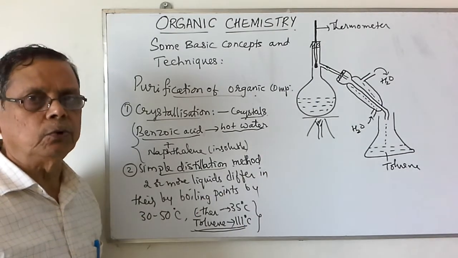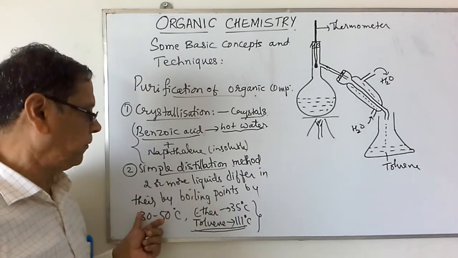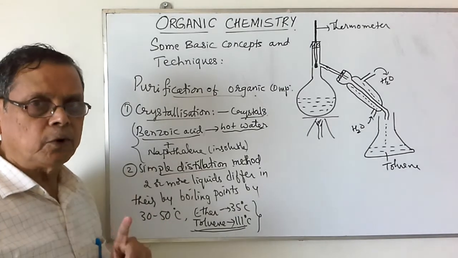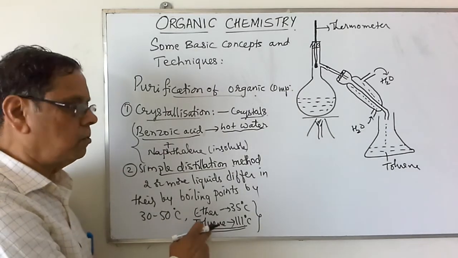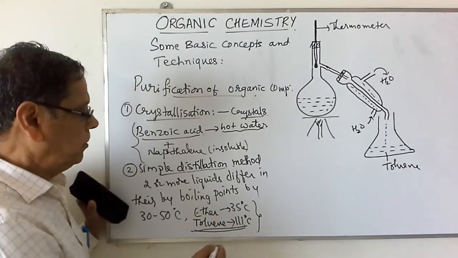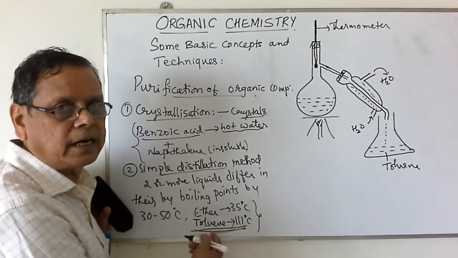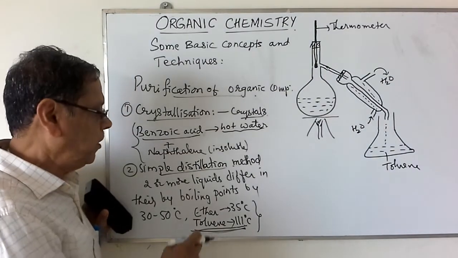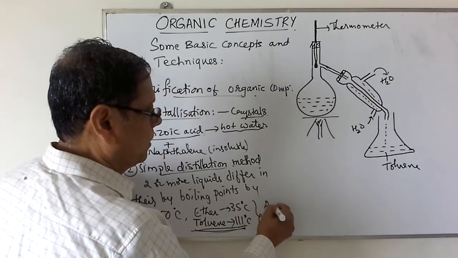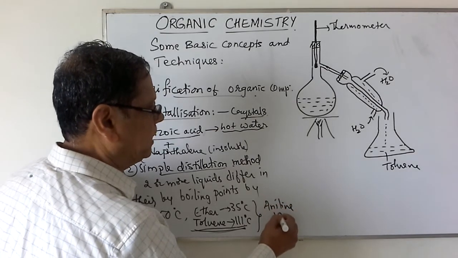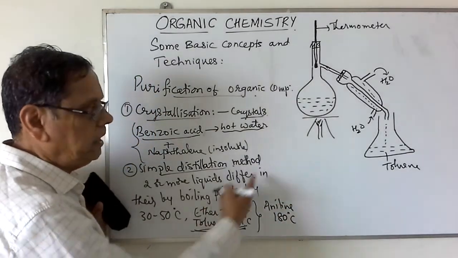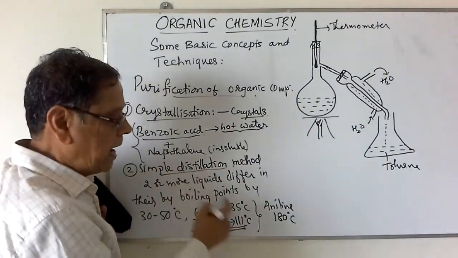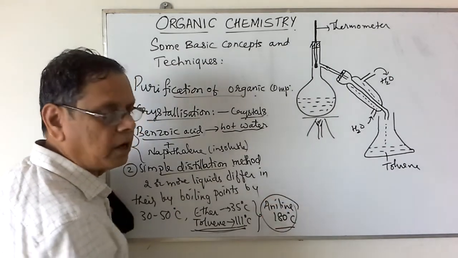If you want to separate two liquids, they should have a minimum difference of 30 to 50 degrees Celsius in their boiling points. And one more condition is the liquid should not undergo decomposition at its boiling point. When you take toluene and distill at 111 degrees Celsius, it will not undergo any change in its structure. But if we use aniline, which has a boiling point of 180 degrees Celsius, then when we heat this by using the simple distillation method, at this boiling point,